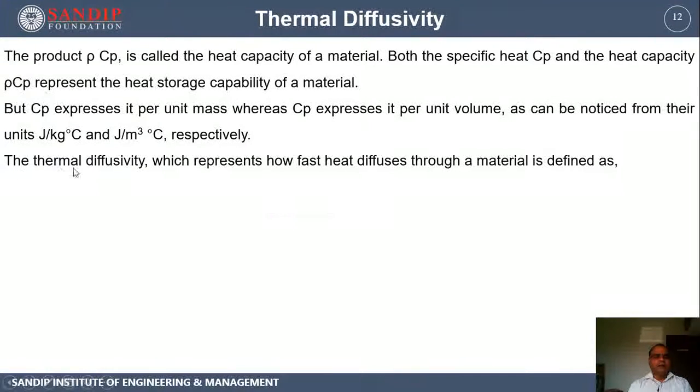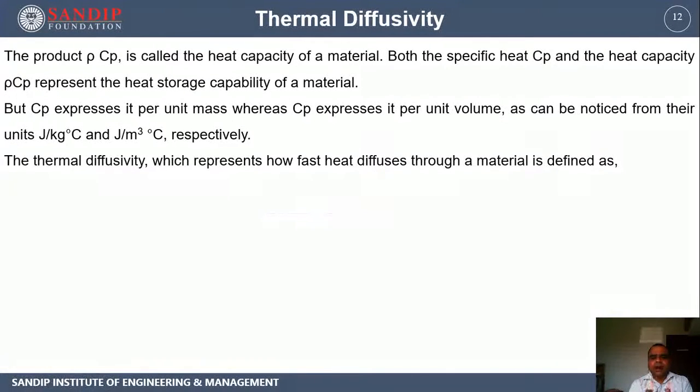The thermal diffusivity represents how fast the heat diffuses through the material. See the wording: how fast heat diffuses, flows, gets spread through the material.